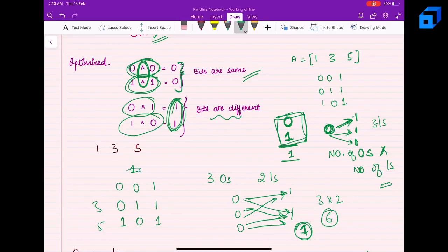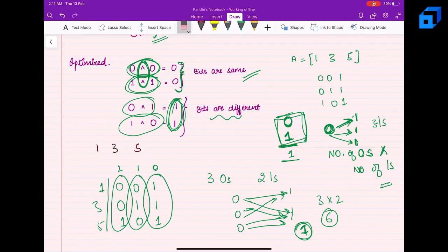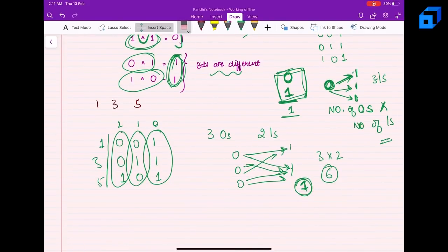So what I can do is simply go to every bit position and count the number of ones and the number of zeros. Then I can simply multiply them, because each of those pairs will be contributing 1 to the answer, right? So I have this ith bit as 0, 1, 2. Let's see with the example.